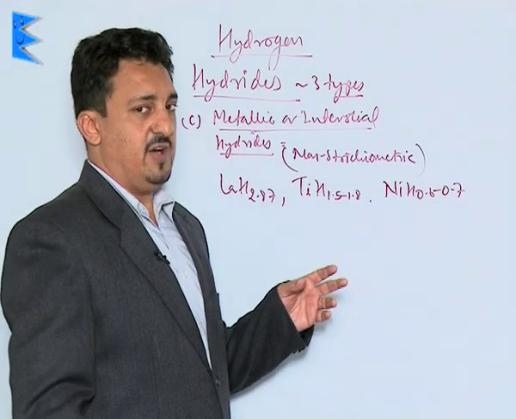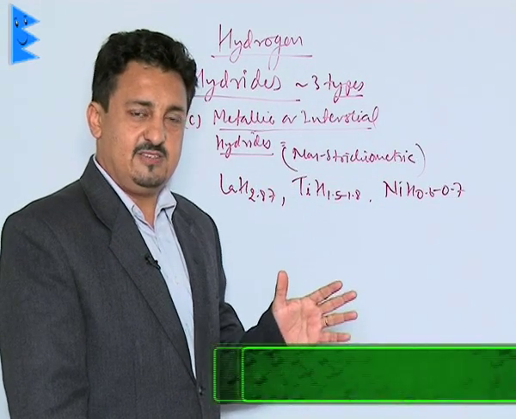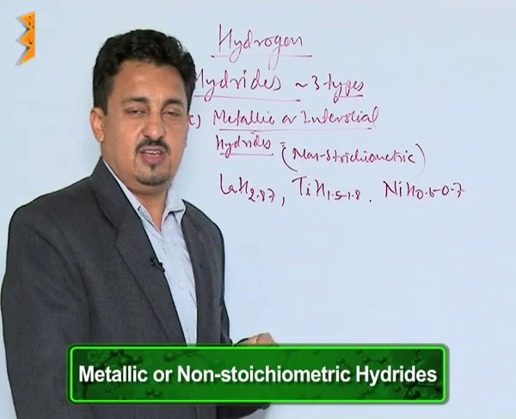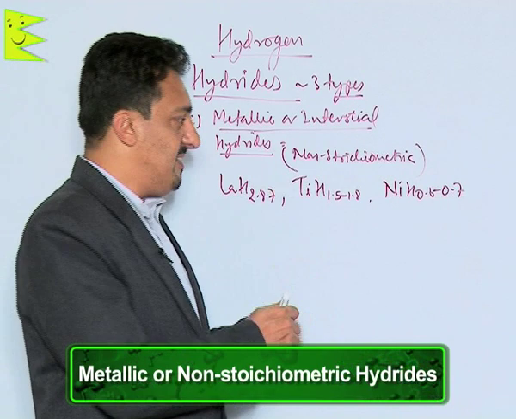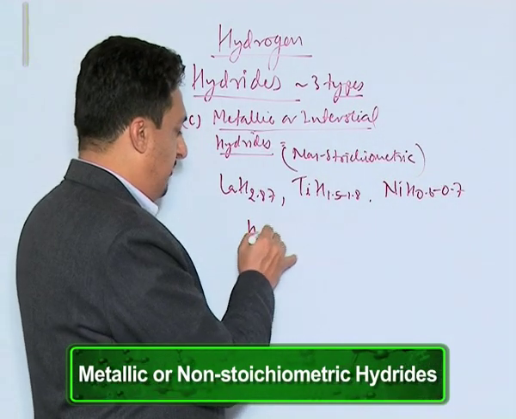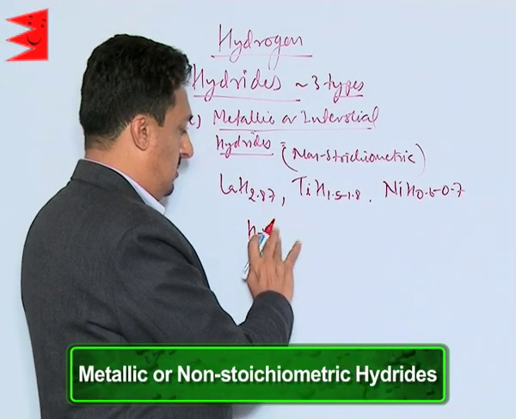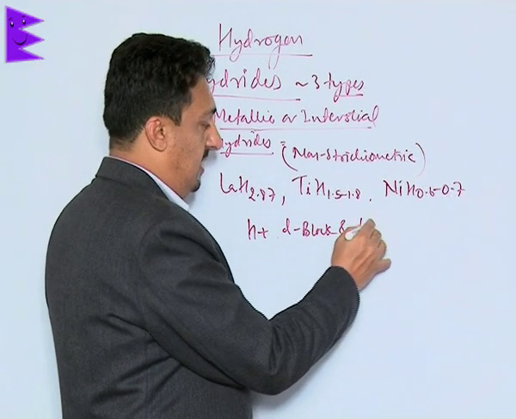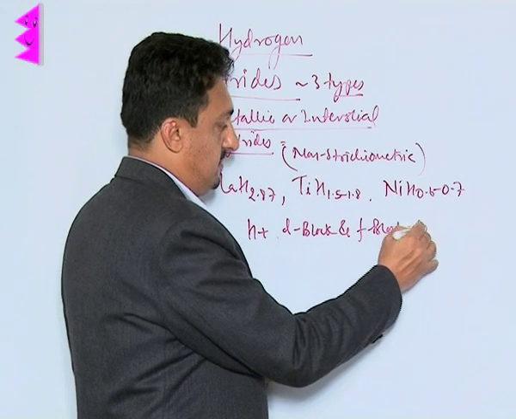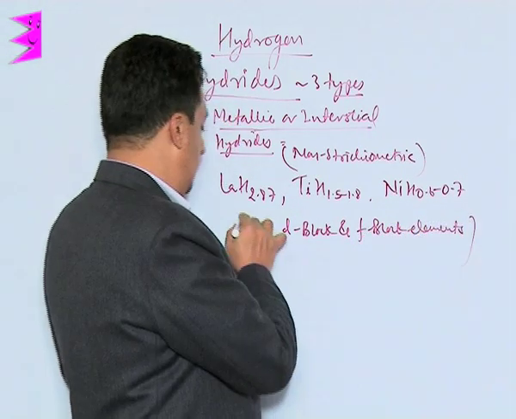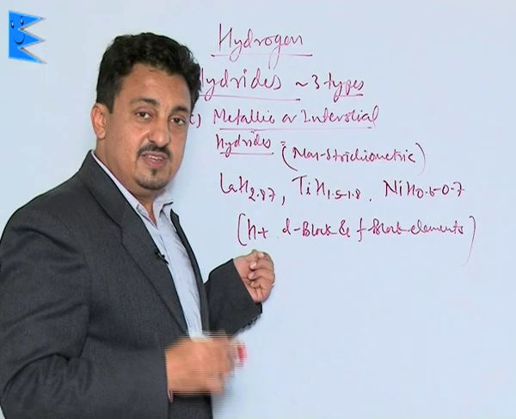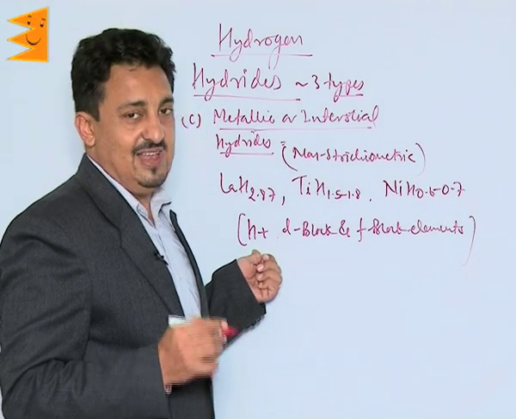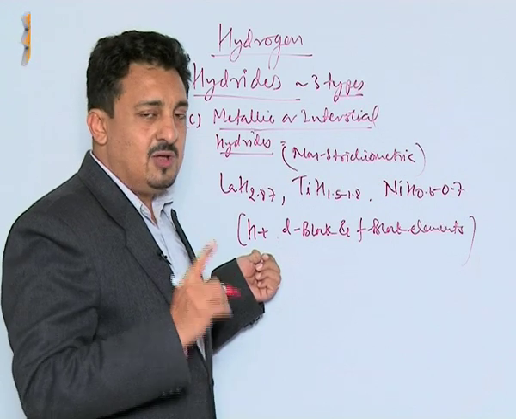The third category of hydrides are called metallic hydrides or interstitial hydrides or non-stoichiometric hydrides. These are the hydrides which hydrogen forms with d block and f block elements. So the compounds it forms with the d and f block metals are called interstitial or metallic hydrides. Now why do we call them interstitial?